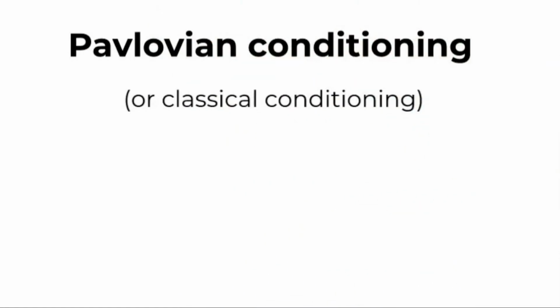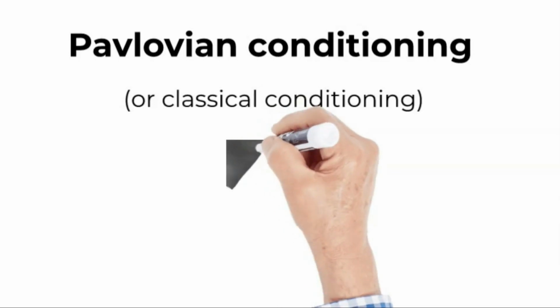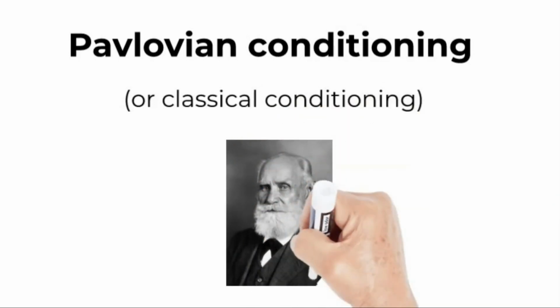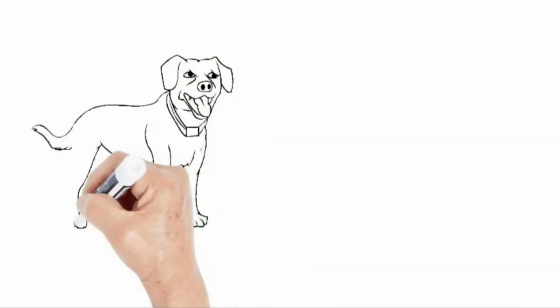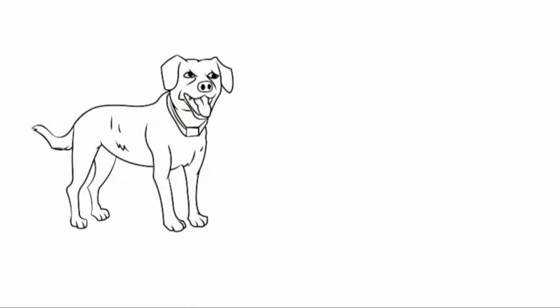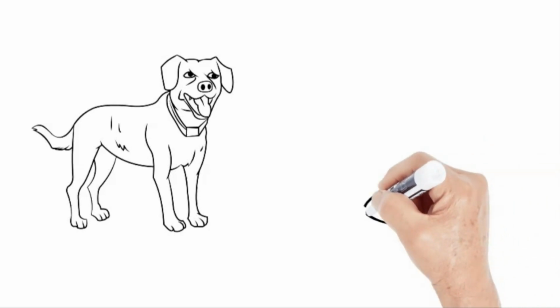Pavlovian conditioning, also known as classical conditioning, was discovered by physiologist Ivan Pavlov during the 1890s. Pavlov was interested in salivation in dogs as they were being fed. He predicted that dogs would salivate in response to the food placed in front of them.